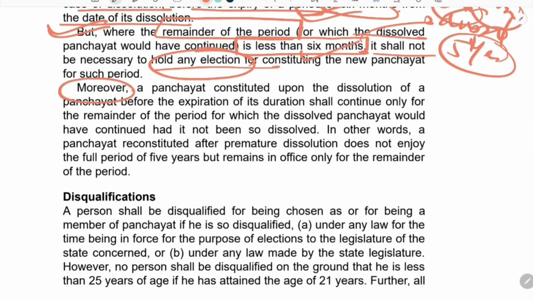And moreover, when there is a premature dissolution of any panchayat, then the panchayat's duration will remain only for the remainder of the period for which the dissolved panchayat would have continued.